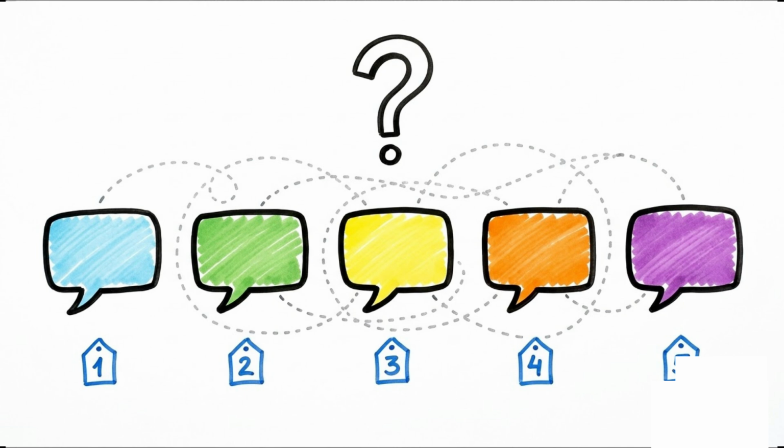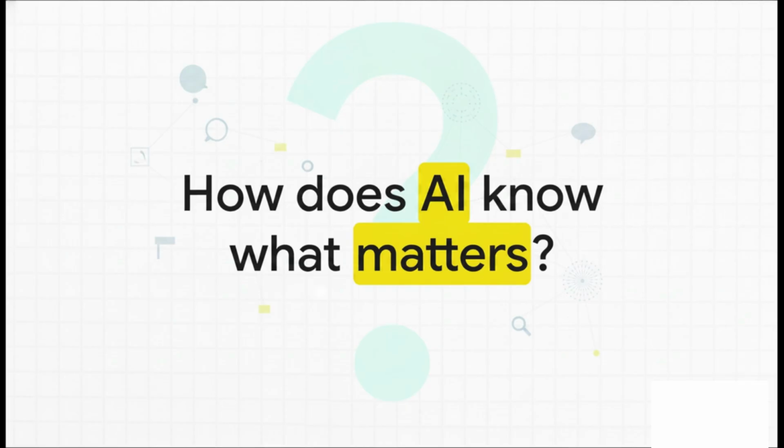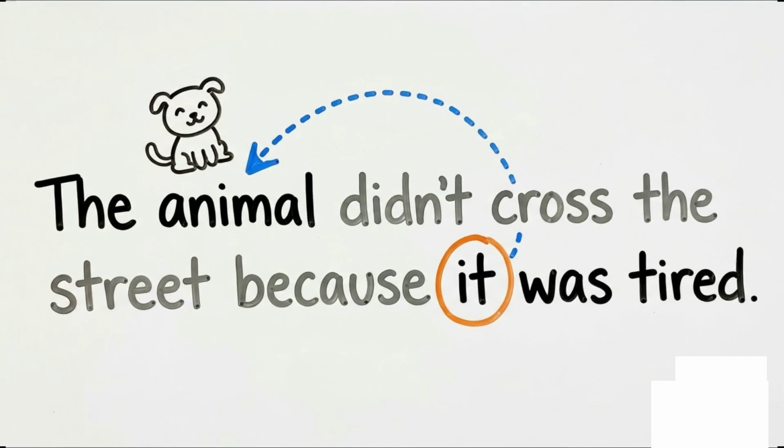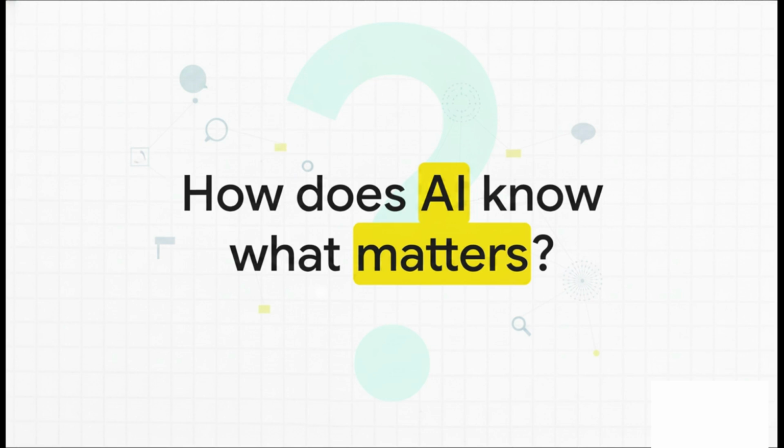Which brings us to a really fascinating core question. How does an AI actually know what matters? We know it can identify words and their positions, but how does it figure out which words are actually talking to each other? For a long time, it couldn't. It didn't know that the word "it" in one sentence secretly meant the animal, or that a word 10 spots away might actually matter way more than the word sitting right next to it.